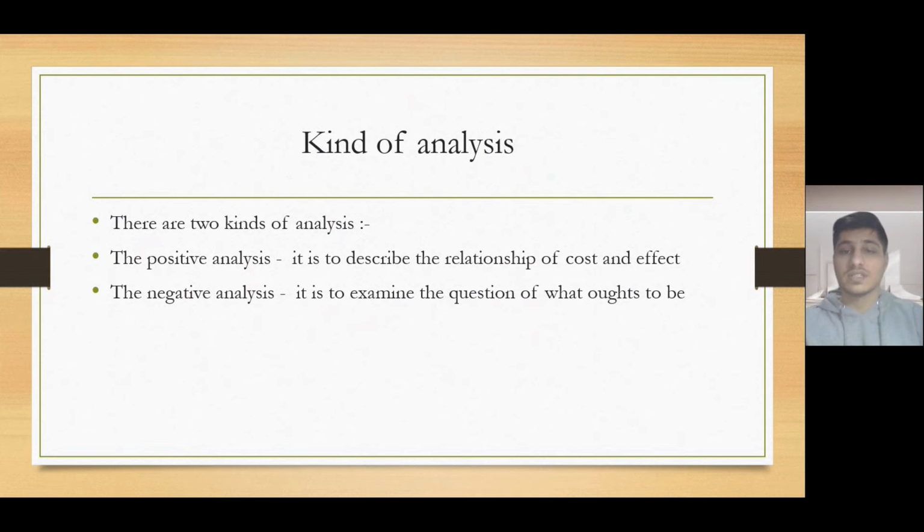In normative analysis, we can take an example of the automobile industry. Suppose they have to manufacture two kinds of cars: one is a small car and one is an SUV. For those cars, all the features would be different, as there are two different segments. At that point, the questions which would arise are what the averages are going to be, or what the cost is going to be, and things like that. Those things come under normative analysis.